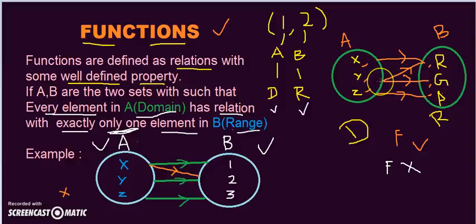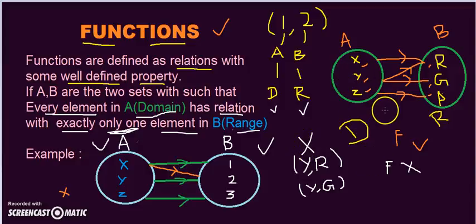My element Y from the domain has two links, R and G. When I write the ordered pairs, I have to write Y comma R as well as Y comma G, because the element is linking with R as well as G. So this is not a property of a function, and we can say this is not a function.